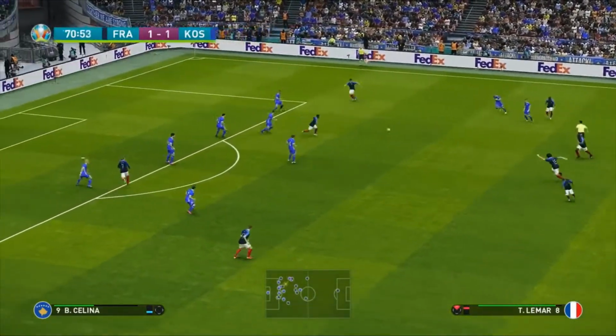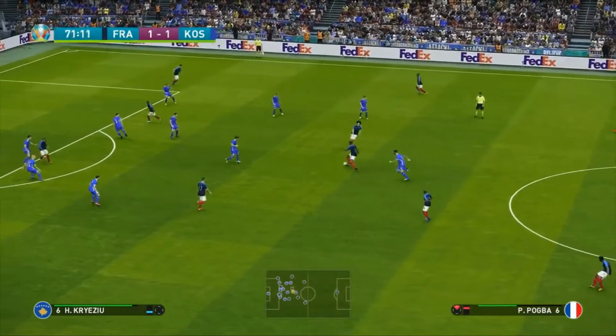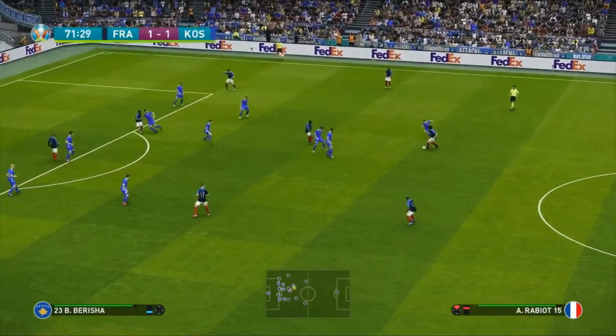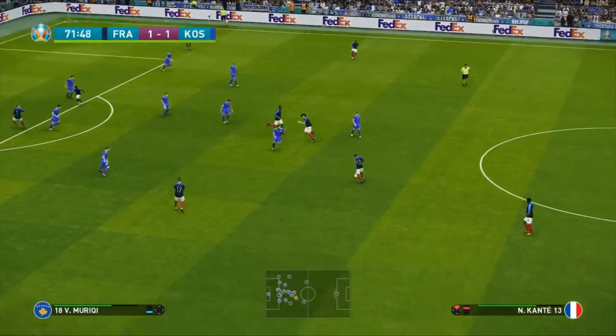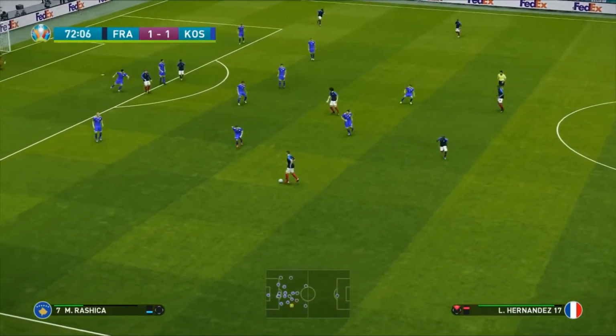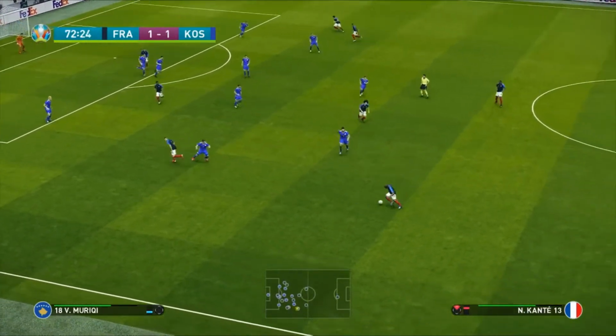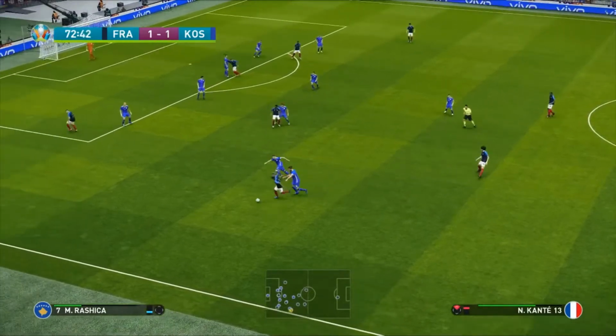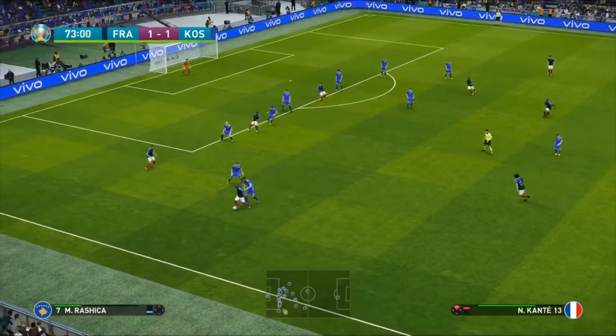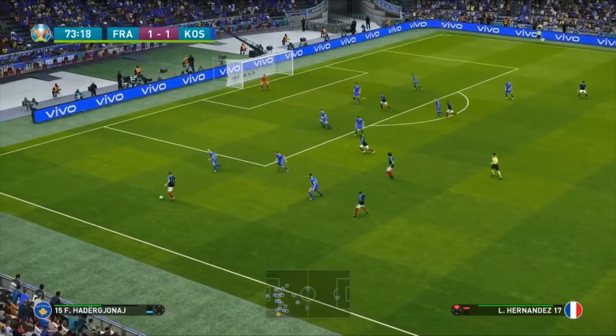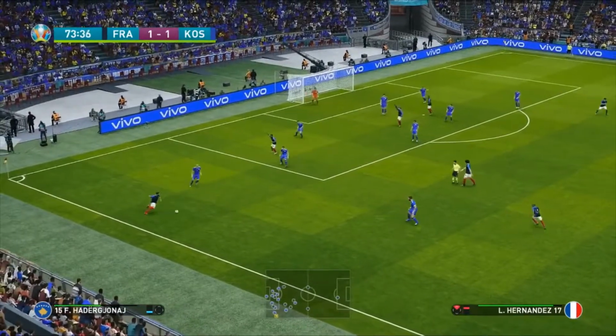Mbappe to Lemar. Back to Pogba. Into Adrien Rabiot, who's just come on the field. Into N'Golo Kante. Now it's Lucas Hernandez. And my word, they are hanging on by an absolute thread here. 18 minutes to go. Hernandez, he can whip this one in. Surely he's got to. Holds the ball.